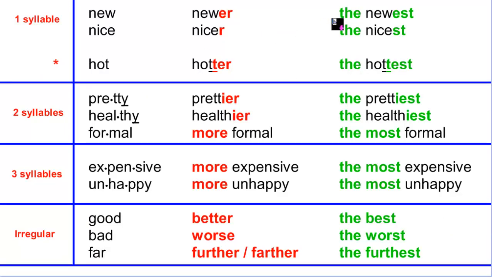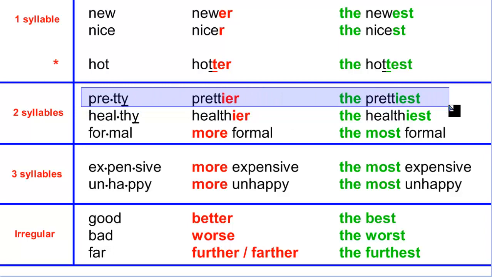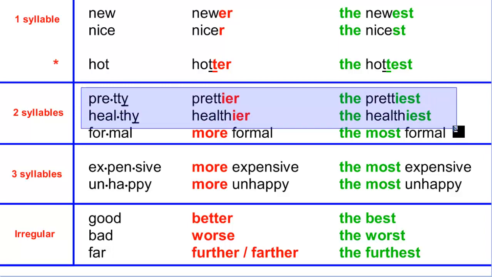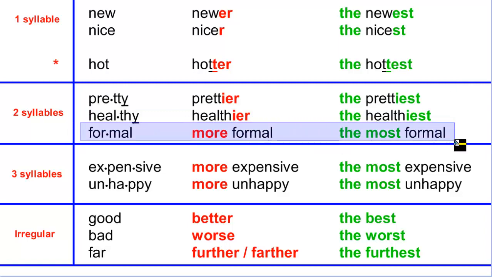Another example. Nice, the nicest. Hot, the hottest. The same rule, because you have consonant, vowel, consonant. Because of that, you have to duplicate the final consonant. The same exceptions as the comparative. Pretty, the prettiest. Healthy, the healthiest. More formal, the most formal. Or if you want to use the under extreme, you can say the least formal.